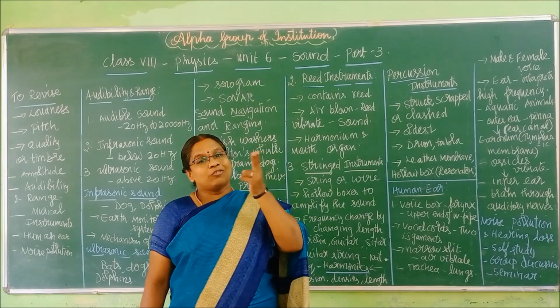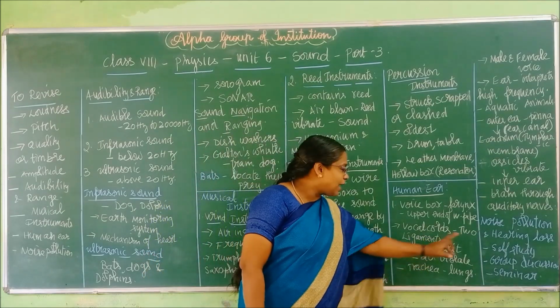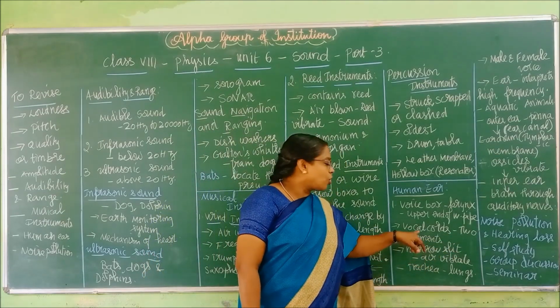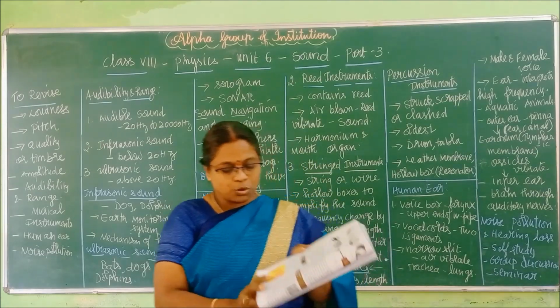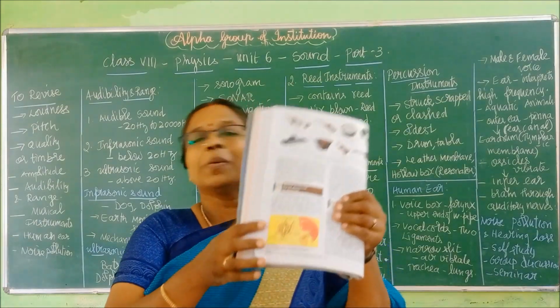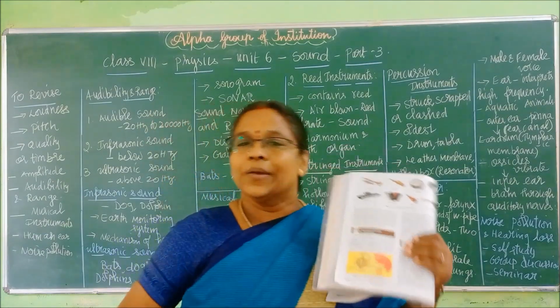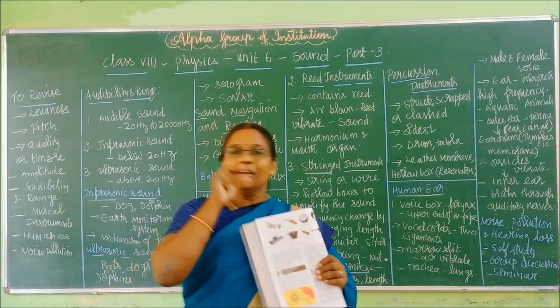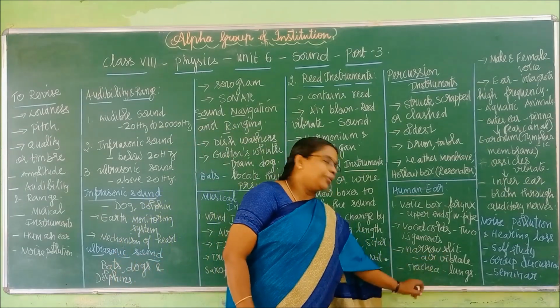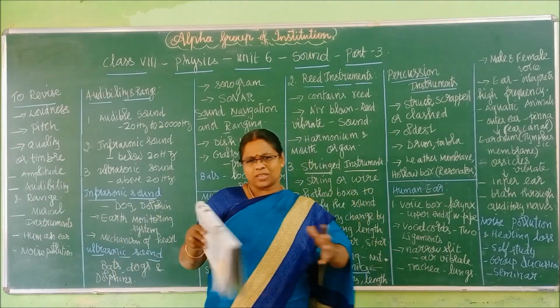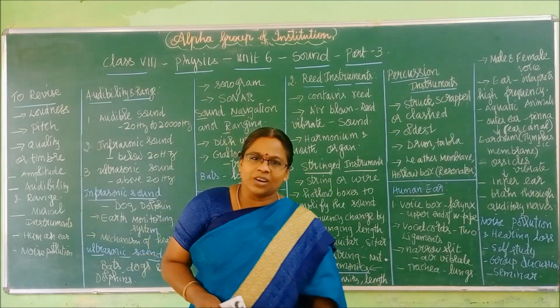This voice box has two ligaments. That is what I have written here. These ligaments are called vocal cords. You can see that picture in this book here. So this picture refers to the vocal cords. We can refer to the diagram. In between the vocal cords, there is a little space, a narrow slit. Right? An empty space over here. There only air will go.